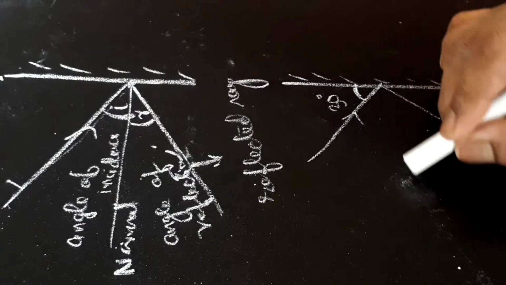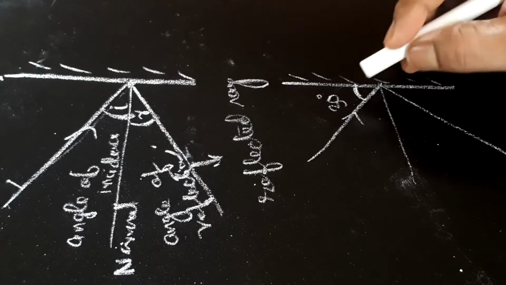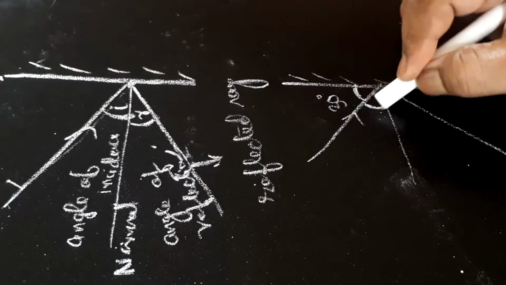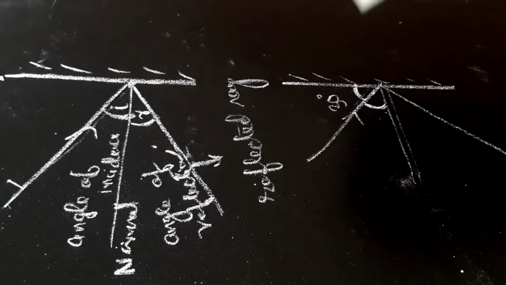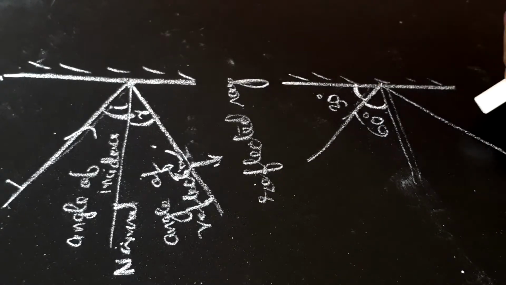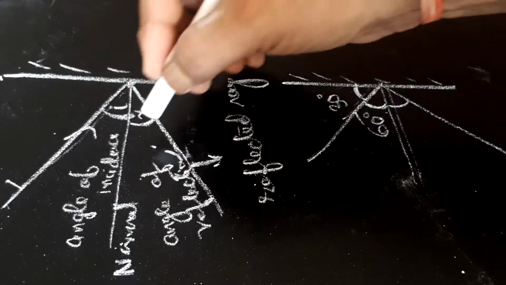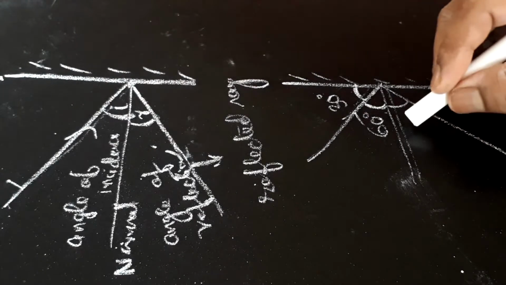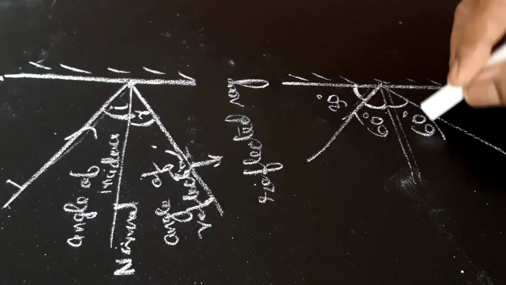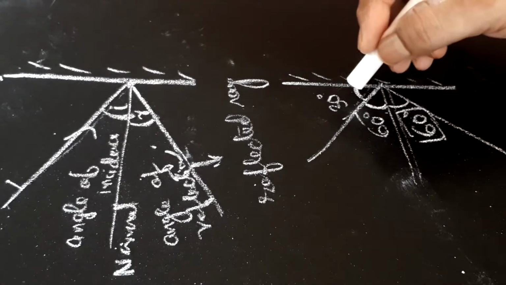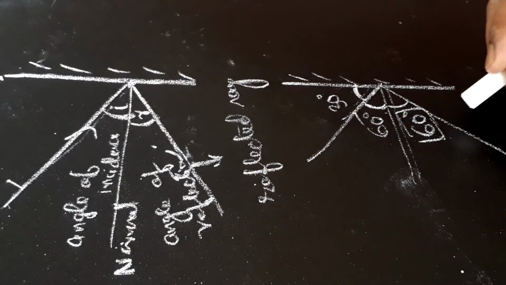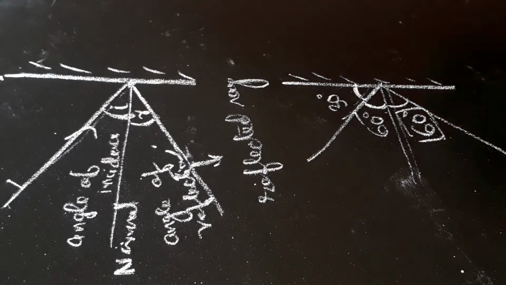Now if we draw normal here, then we will see that this angle between incident ray and normal is 90 minus 30, 60 degree. Therefore, according to laws of reflection, this angle will also be equal to 60 degree. Hence, our answer is 60 degree. We should not say that angle of reflection is 30 degree. That will be wrong.